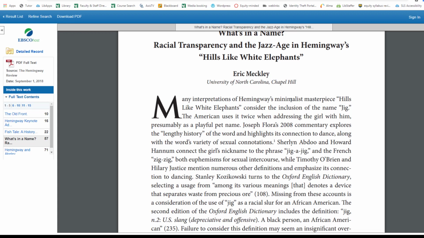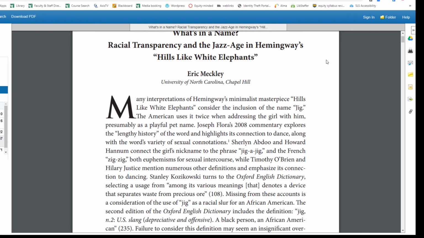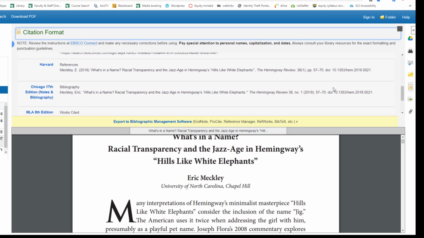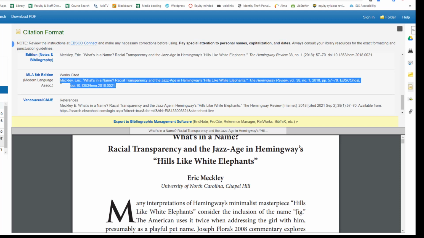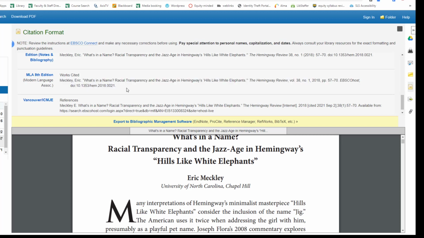After you read your article, and if you think you're going to use it in your essay, make sure you've saved the citation. The citation in EBSCO databases is this page icon. When you hover over it, it'll say Cite. And for English classes, you're going to want to use the MLA citation. So this is what you would copy and paste to put in your works cited list. Just make sure you do proofread it or have a librarian or writing tutor help you review it before turning it in, because databases don't always get citations correct.